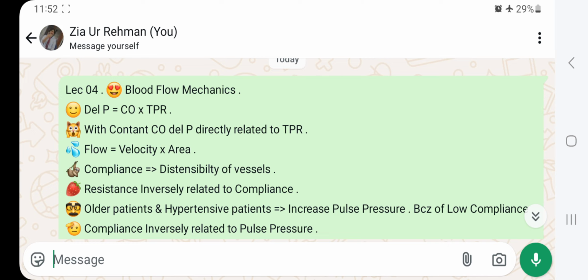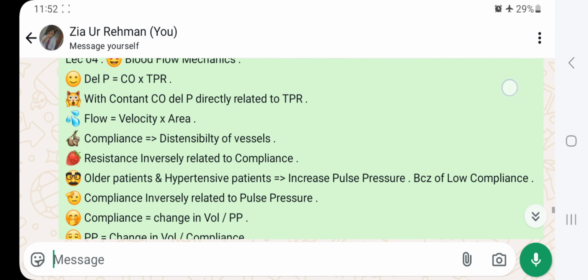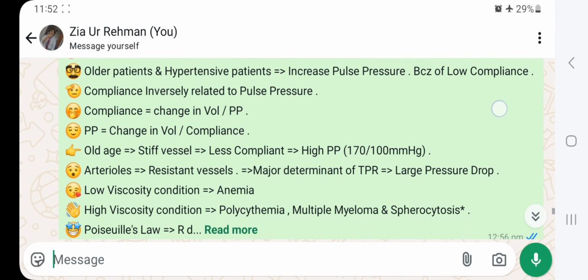Older patients and hypertensive patients have increased pulse pressure because of low compliance. Compliance is inversely related to pulse pressure. Compliance equals change in volume by pulse pressure.